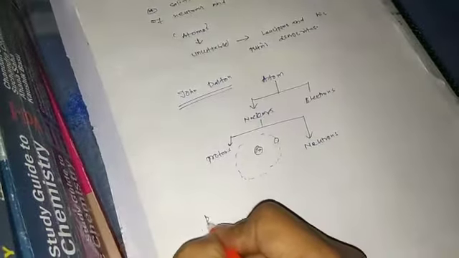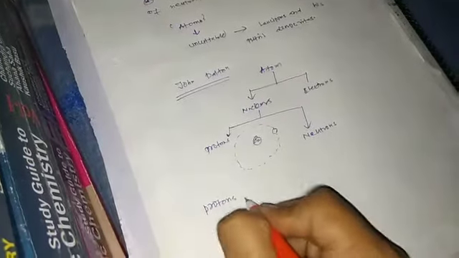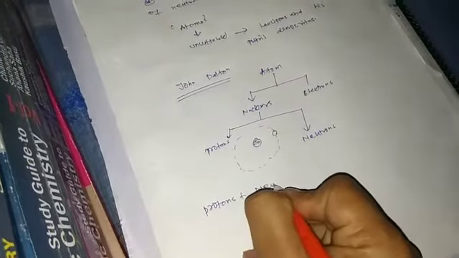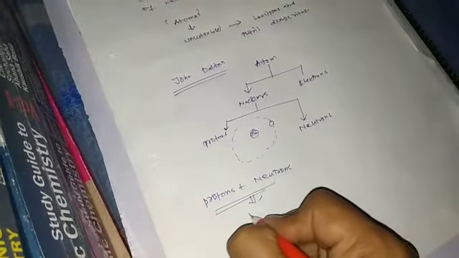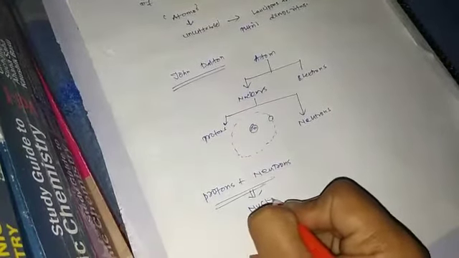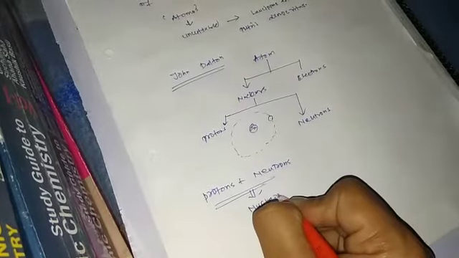In nucleus, protons and neutrons together are called nucleons. That is, protons plus neutrons is known as nucleons.